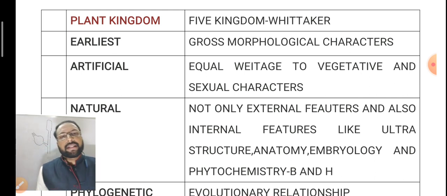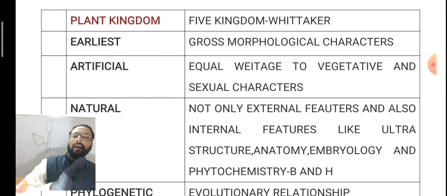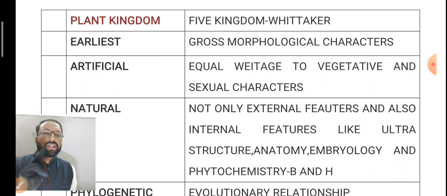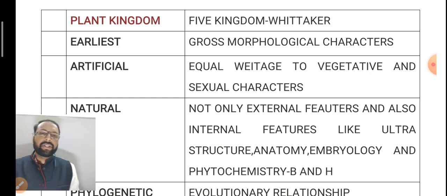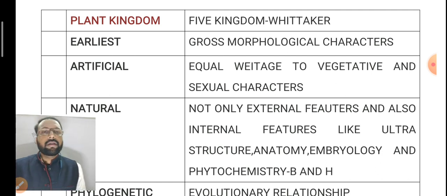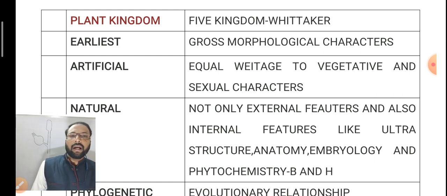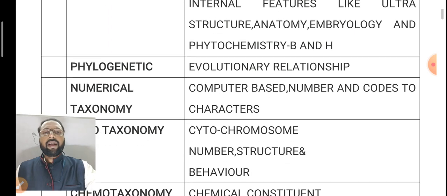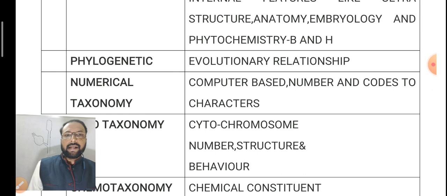Plant kingdom. Five kingdom classification was proposed by Whittaker. The earliest classification was purely based on morphological characters. Whereas in the artificial system of classification, the scientists gave importance to vegetative characters and sexual characters. Whereas in the natural system of classification, for example Bentham and Hooker, they gave importance not only to external characters but also to internal characters like ultrastructure, anatomy, embryology, and phytochemistry. And the phylogenetic system of classification gave importance purely to evolutionary relationship.